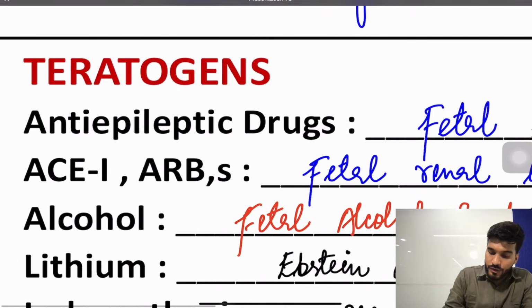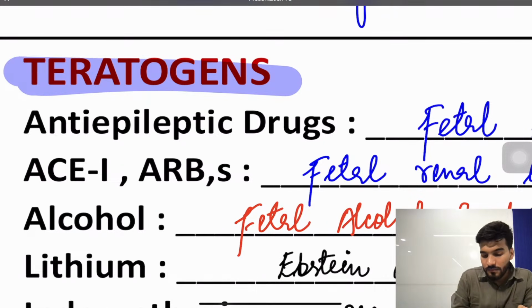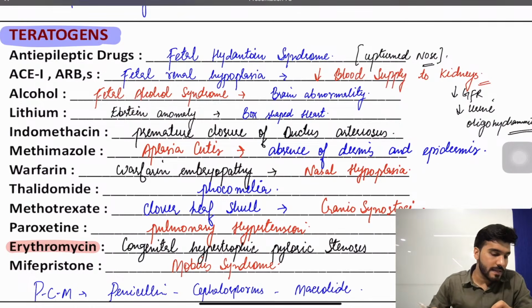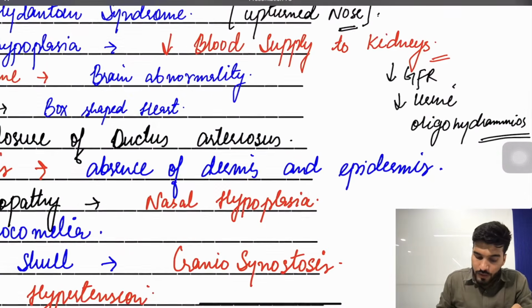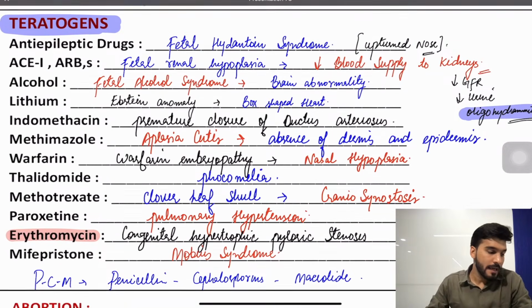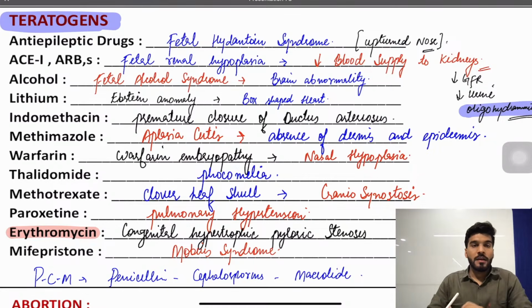Okay, teratogens. Is that clear to everyone? Yes. So remember guys, anti-epileptic drugs will cause fetal hydantoin syndrome. ACE inhibitors will cause fetal renal hypoplasia, decreased blood supply to the kidneys. And remember one more thing, alcohol will cause fetal alcohol syndrome. Lithium will cause Ebstein anomaly. Indomethacin will cause premature closure of the ductus arteriosus. Methimazole will cause aplasia cutis, absence of dermis and epidermis. Warfarin will cause warfarin embryopathy, nasal hypoplasia.